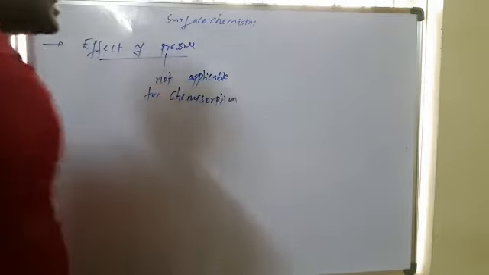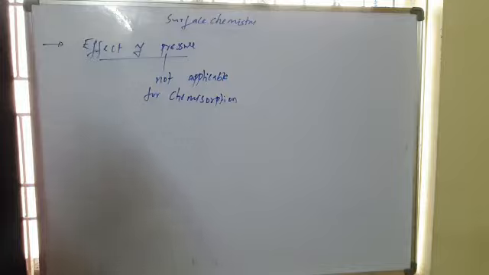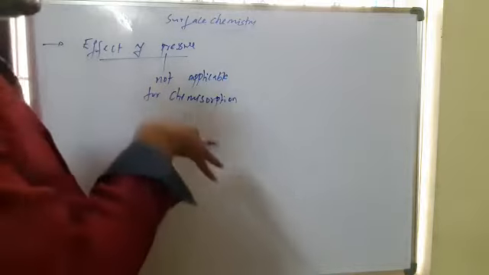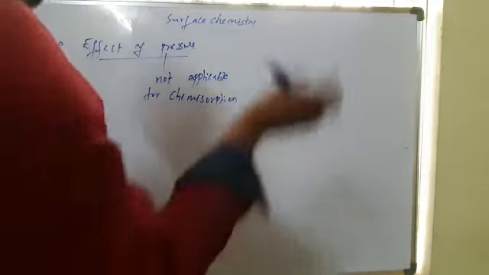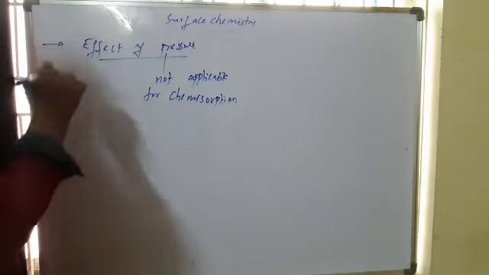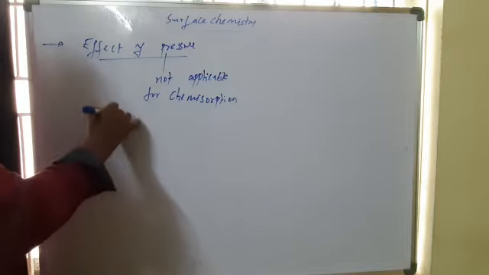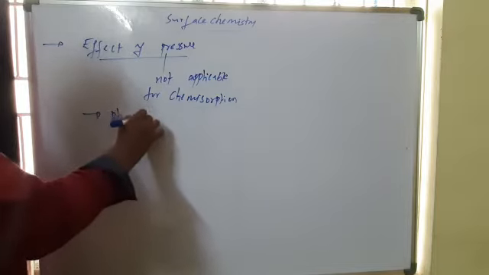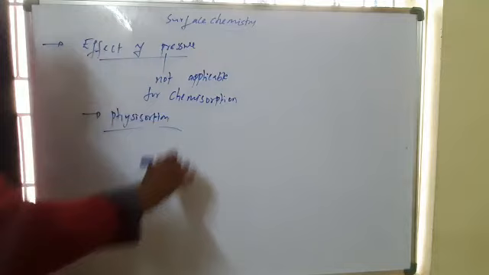Because in chemisorption, generally the metal surface and the gas form covalent bonds, so increasing the pressure causes no further chemical reaction. But it can happen in the case of physisorption; in physisorption it is applicable.